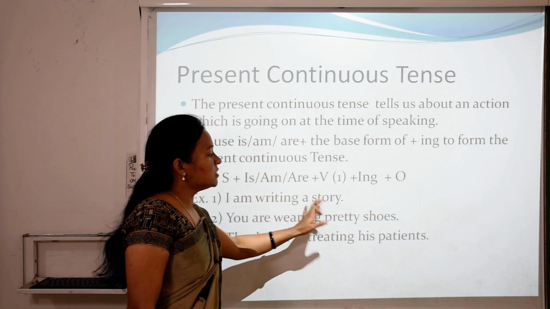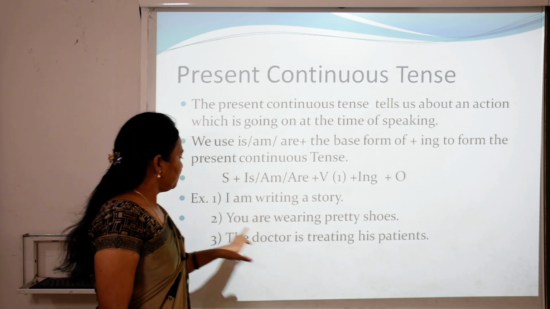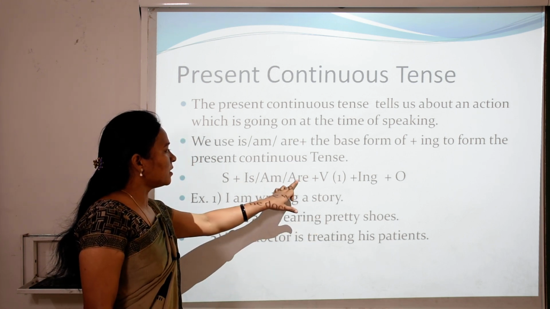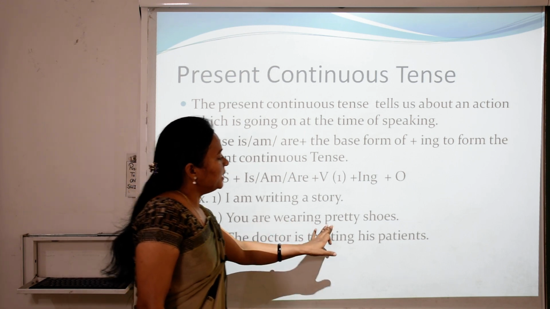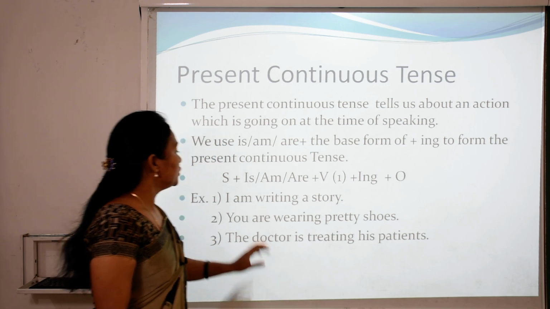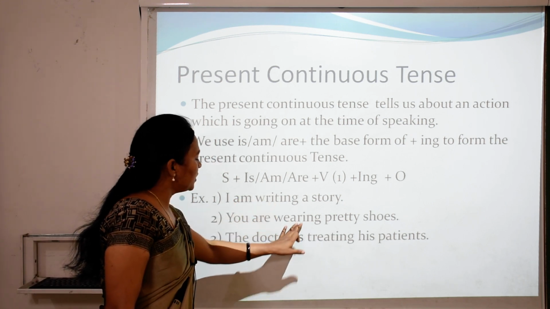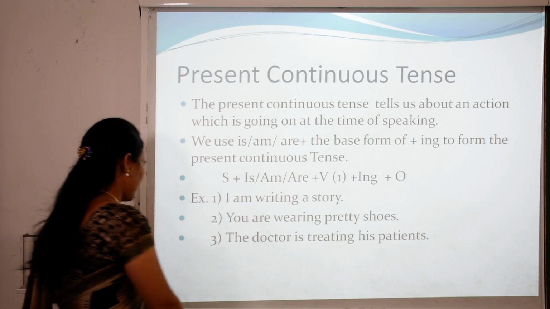I am writing a story. You are, we use are with you. You are wearing pretty shoes. The doctor is treating his patient. So children, am writing, are wearing, is treating are present continuous tense.